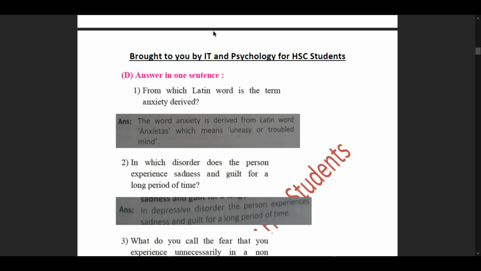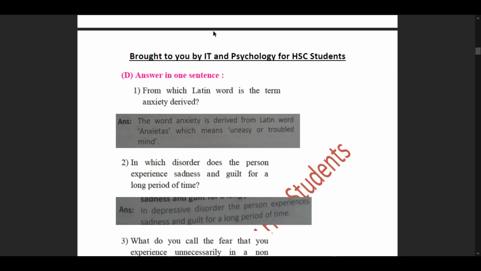So we start out with our sub question 1 of our part D. From which Latin word is the term anxiety derived? So the answer here is the word anxiety is derived from the Latin word anxietus, which means uneasy or troubled mind. So this was the Latin word from which the term anxiety had been derived.